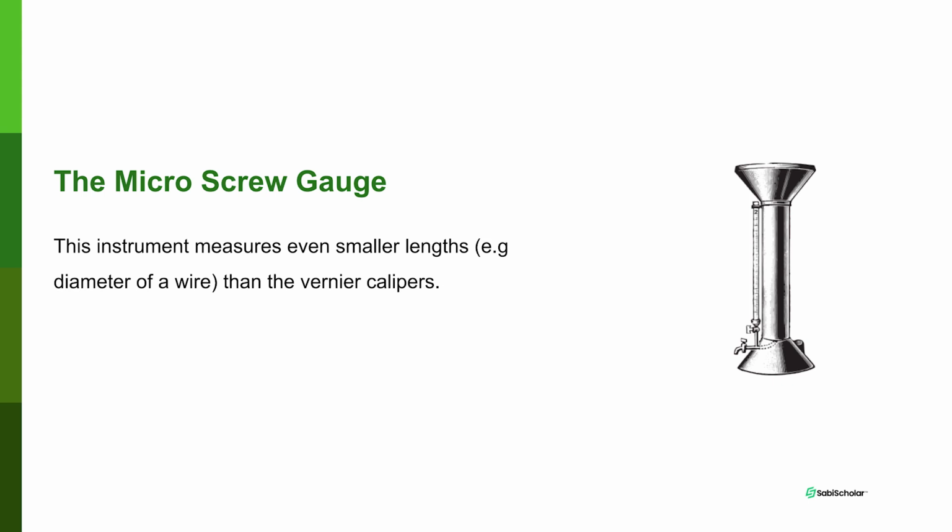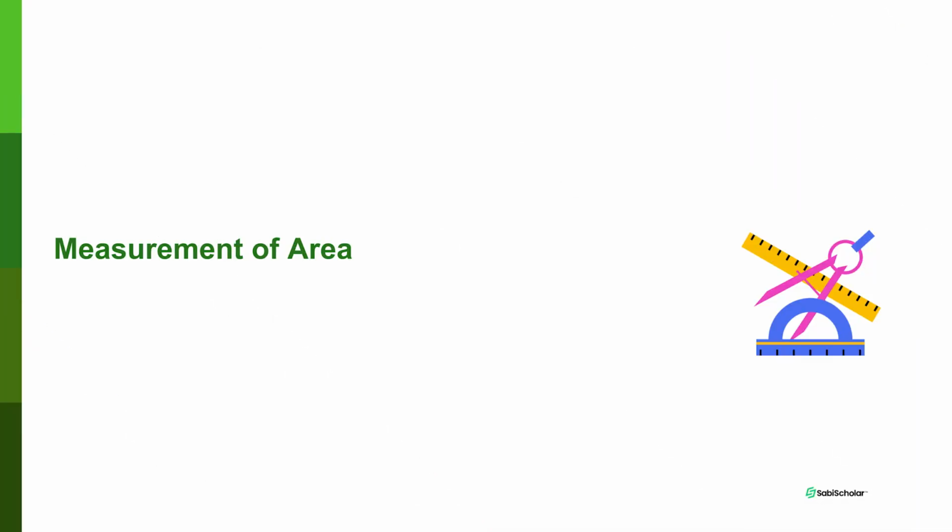Just like the vernier caliper can measure smaller than a meter rule, the micrometer screw gauge can measure even smaller quantities compared to that of the vernier caliper. The smallest graduation on the micrometer screw gauge is 0.01 millimeter or 0.001 cm. So that means that the smallest graduation on the micrometer screw gauge is 1/10 of the smallest on the vernier caliper.